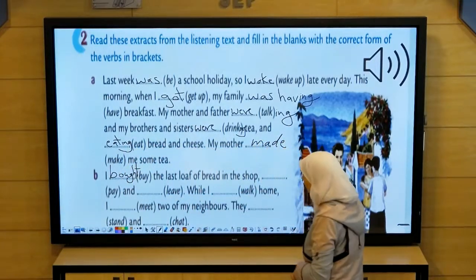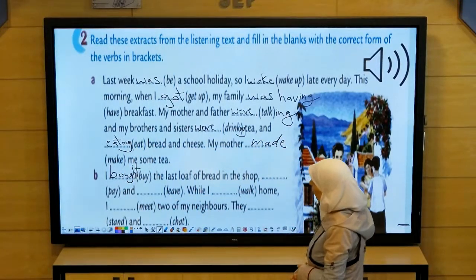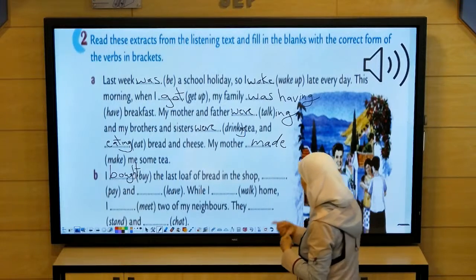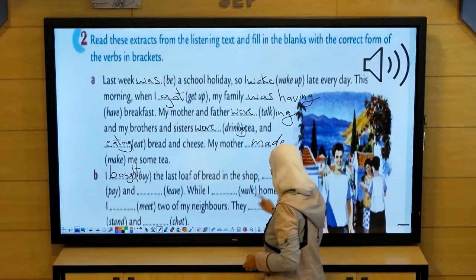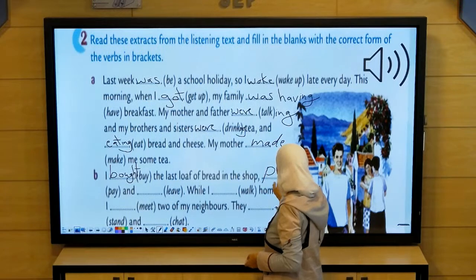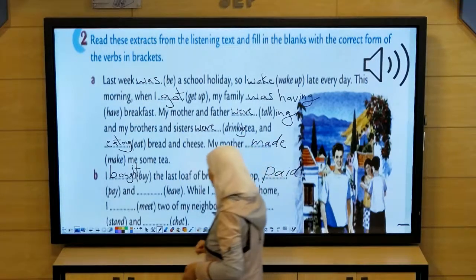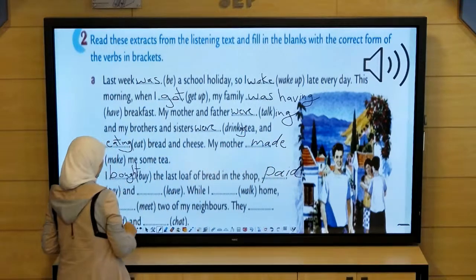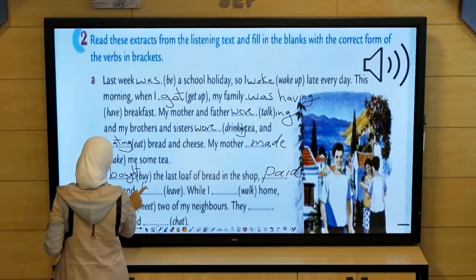Pay and leave. They are also in the past, so we say paid. It is not regular, it is irregular, paid. And leave, also it is irregular, it becomes left.